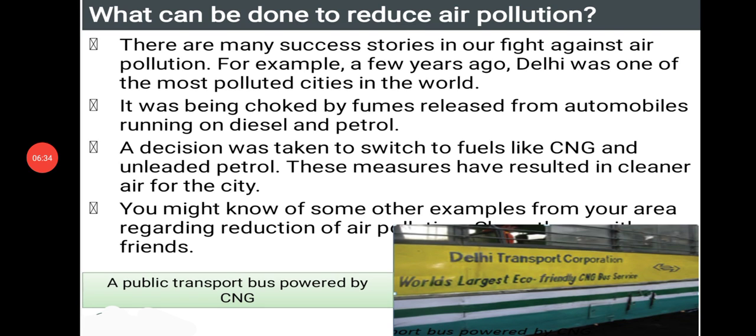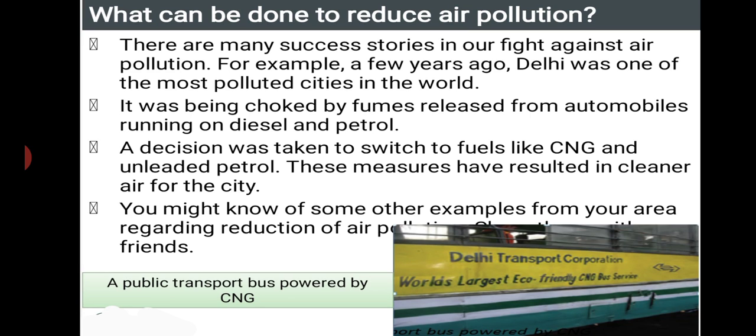Then what can be done to reduce air pollution? There are a number of steps. There are many success stories in our fight against air pollution. For example, a few years ago, Delhi was one of the most polluted cities in the world. It was being choked by fumes released from automobiles running on diesel and petrol. A decision was taken to switch to fuels like CNG and unleaded petrol. These measures have resulted in cleaner air for the city.